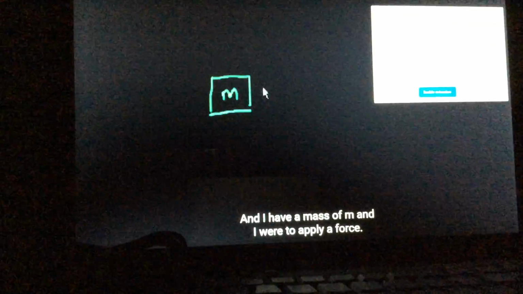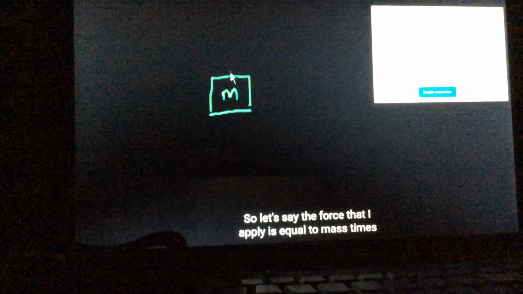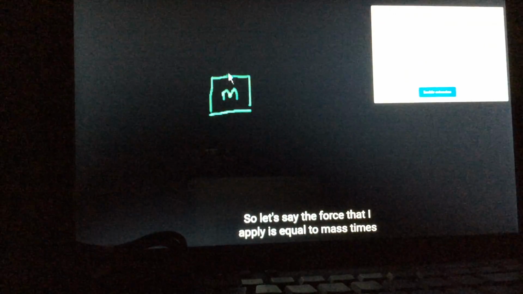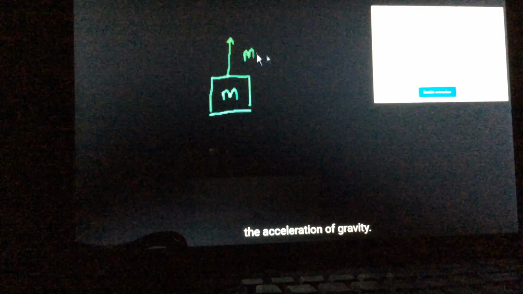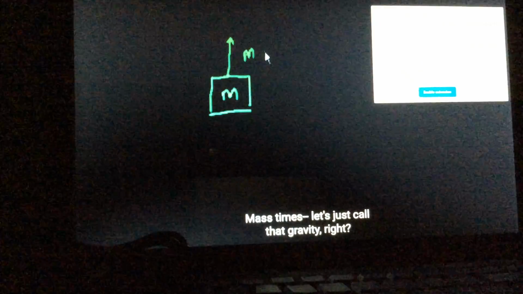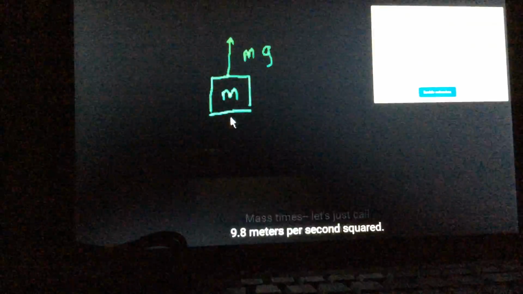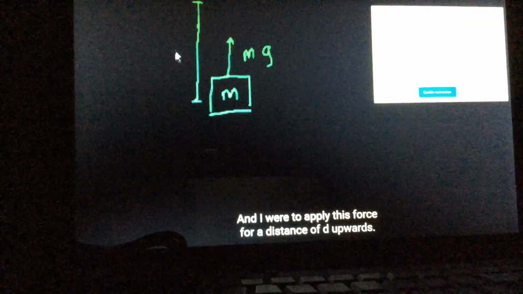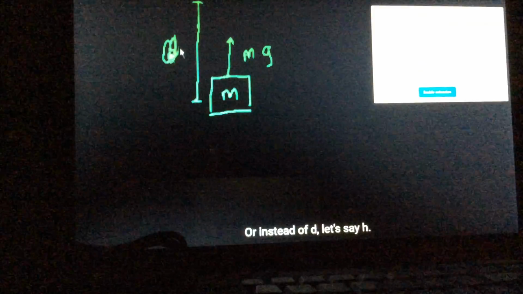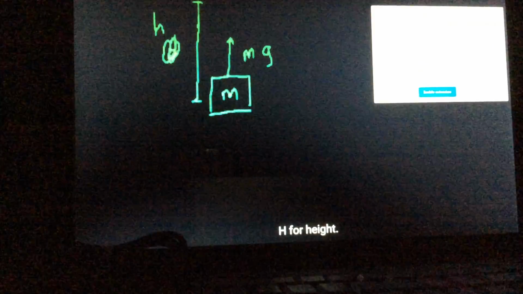And I were to apply a force. So let's say the force that I apply is equal to mass times the acceleration of gravity, 9.8 meters per second squared. And I were to apply this force for a distance of d, upwards, or instead of d, let's say h, h for height.